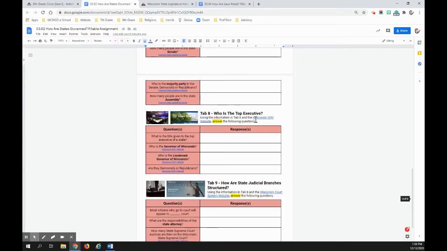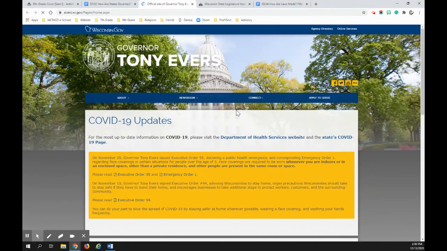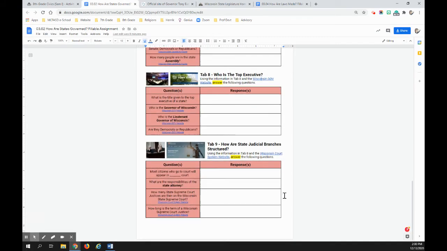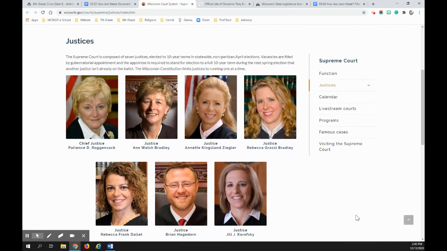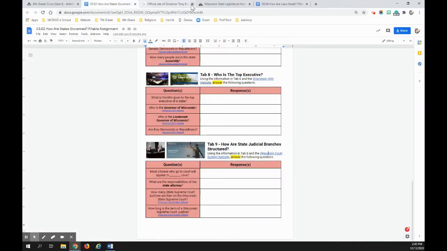In the next section, who are the top executives? You can go to the site of Tony Evers, and the About button is what's really going to help you here. And then the last one has to do with who is in the Supreme Court in Wisconsin. You're going to click on this button and answer a few questions about these folks. Pretty straightforward, I think. Hopefully much more applicable than what's just in Buzz.